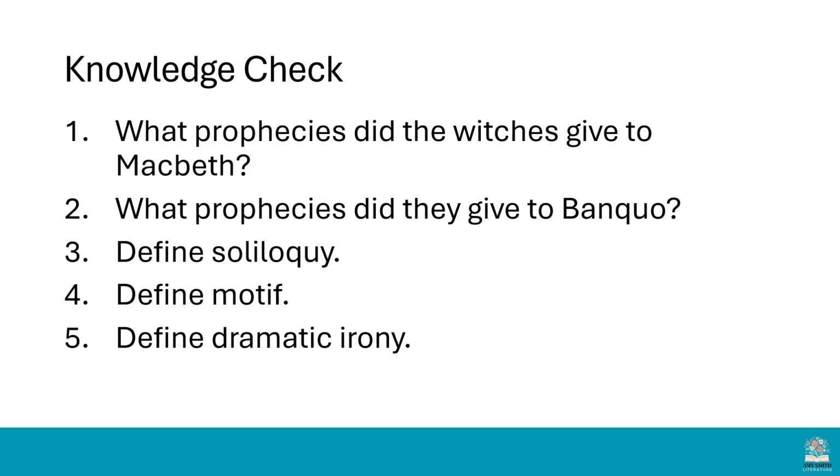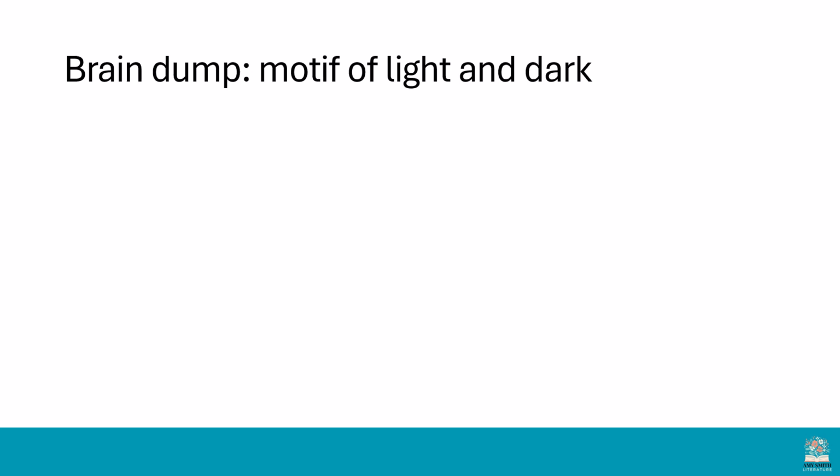Okay, the third one, a soliloquy, is a speech given by a character that no one else hears on stage. It's as if the character is voicing their thoughts aloud. The motif, number 4, is a symbol or a word, an image that's repeated all the way through the text. And dramatic irony is when the audience know more than the character.